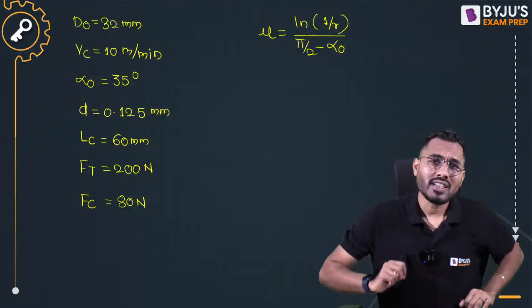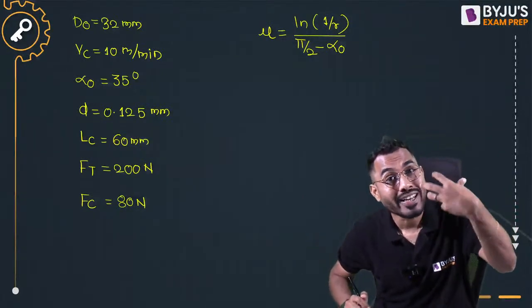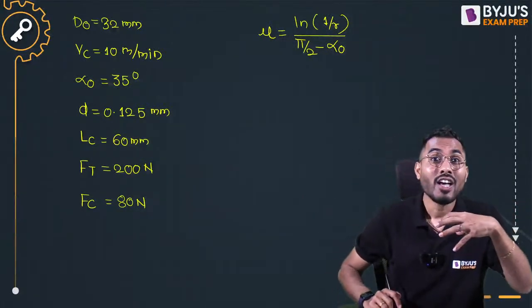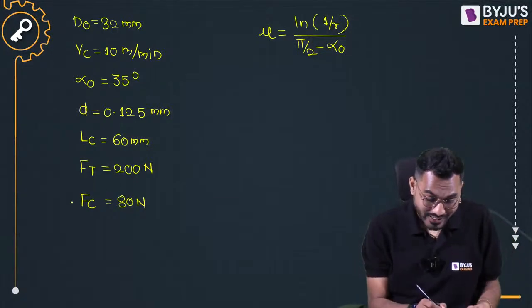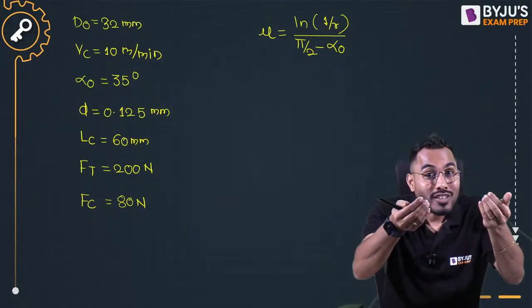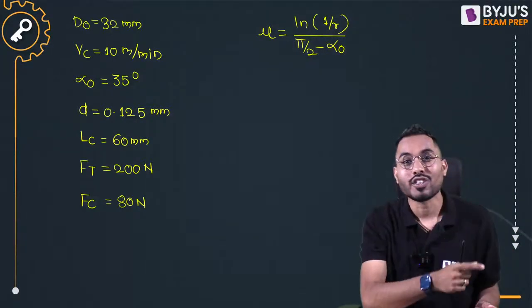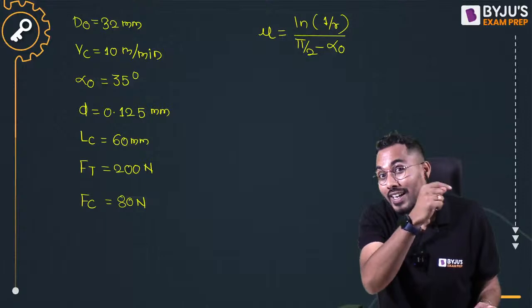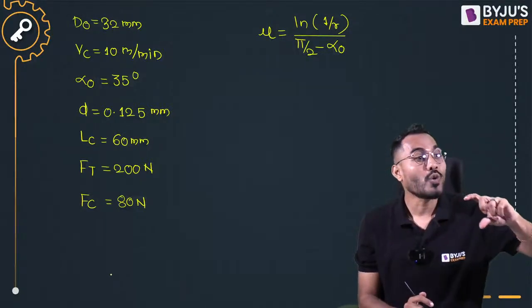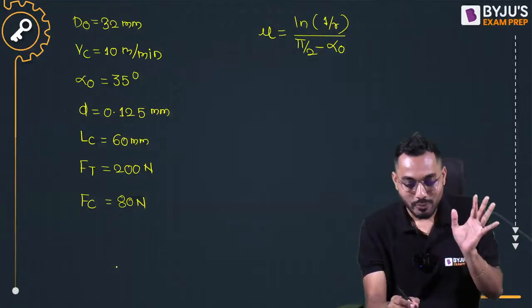So the point to understand here: generally, which force has to be greater? Cutting force has to be greater than the thrust force. Here, if cutting force is less than the thrust force, my friction value becomes greater than 1 by the conventional way, and therefore I have to use Cronenberg's equation. Alpha 0 is given in the problem. I have to calculate chip thickness ratio r.